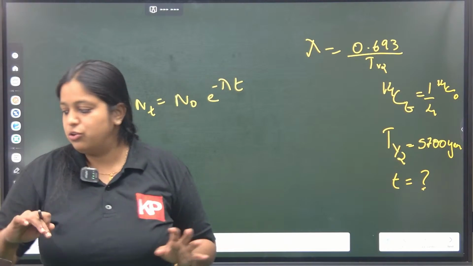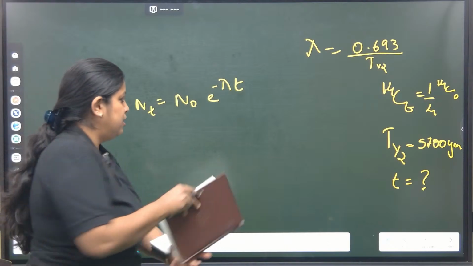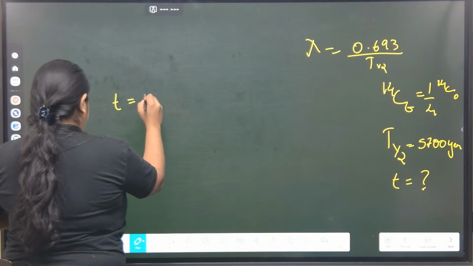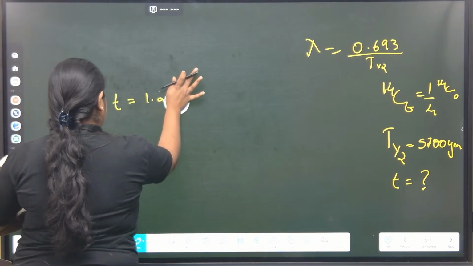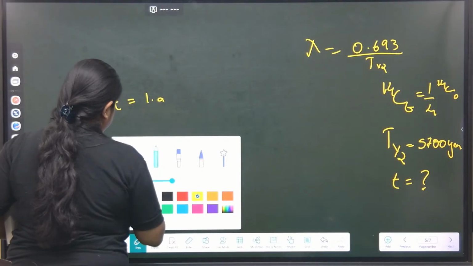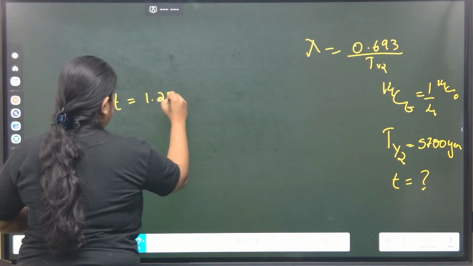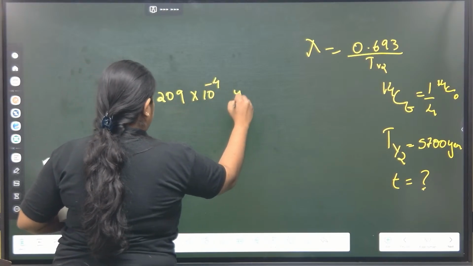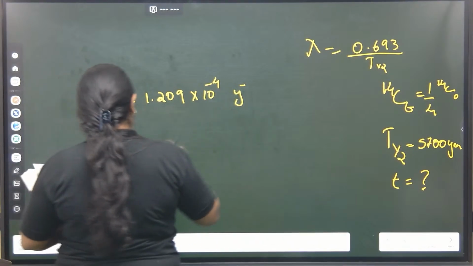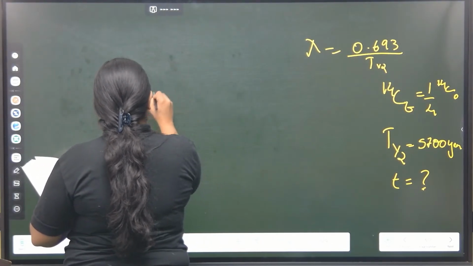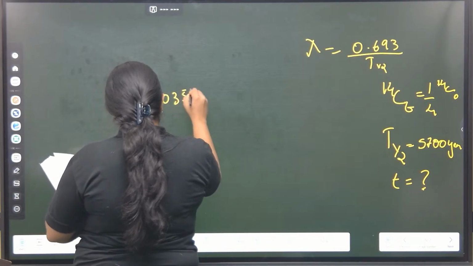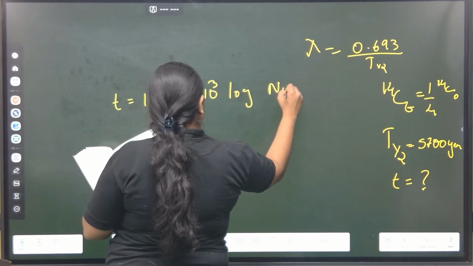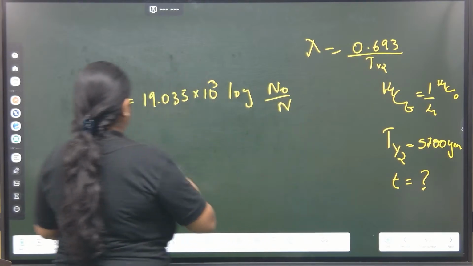So if I include all those things together, the equation is, you better remember this equation, t is equal to 19.035 into 10 raised to 3 of log N naught by N. Here the lambda value is 1.209 into 10 raised to minus 4 per year.